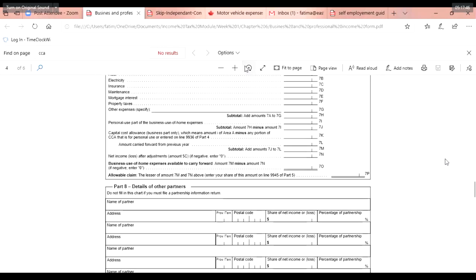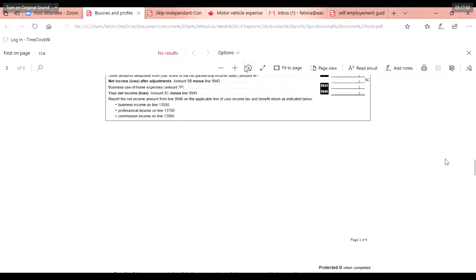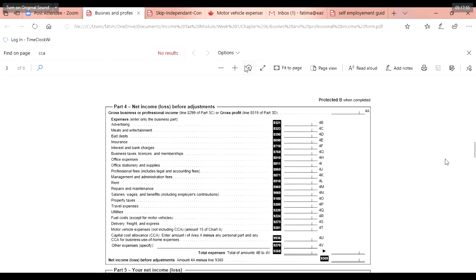Exactly. So that's what we're going to do. The thing is, I cook for them because they like Filipino food. Same thing, you can use the receipt. Yeah, I keep the receipt.